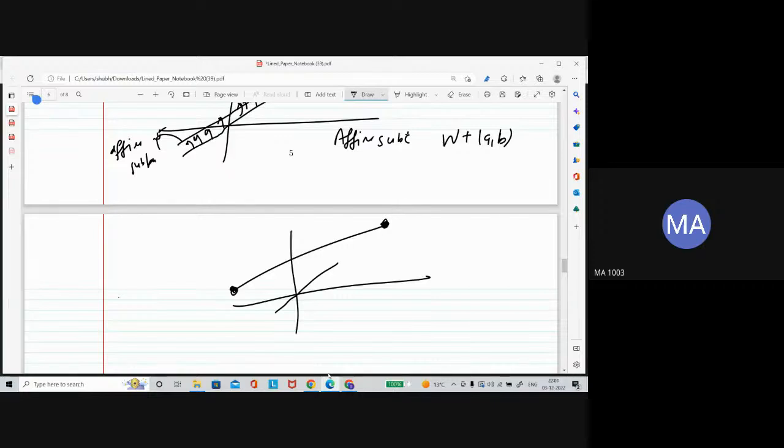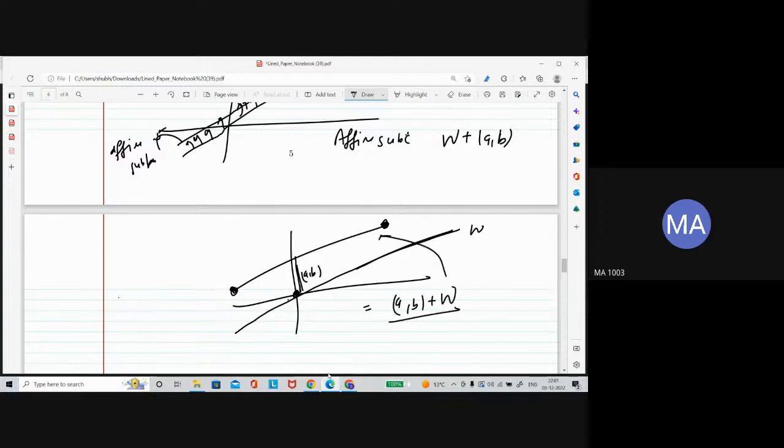Now you can see that if this line is given, you can think of a parallel line which passes through the origin. And let's say this vector you got is (A, B). So this represents an affine subspace. This could be written as, let's say this line is W and this vector is (A, B), so (A, B) plus W. This is actually representing this line. So this is the motivation for giving the affine subspace.